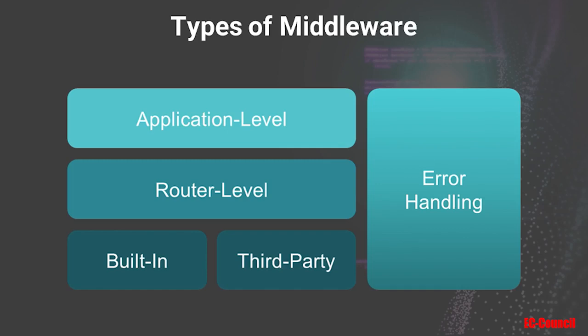level. There are three built-in functions in Express. These are static, JSON, and URL encoded. And for application, router, and error handling, you have the ability to create your own custom functions to handle any of these middleware. So let's take a look at the anatomy of a middleware function.